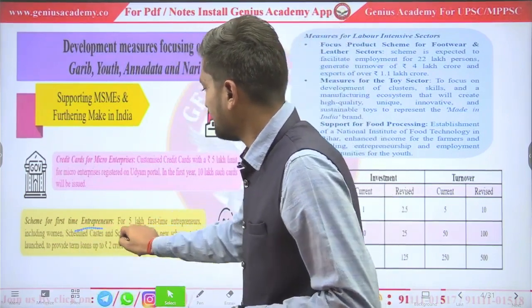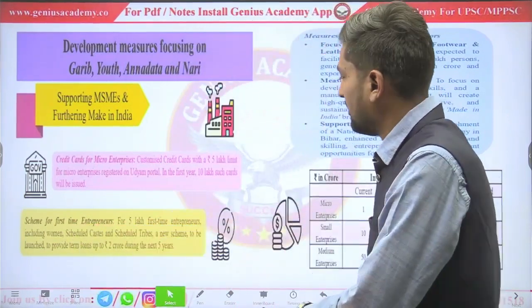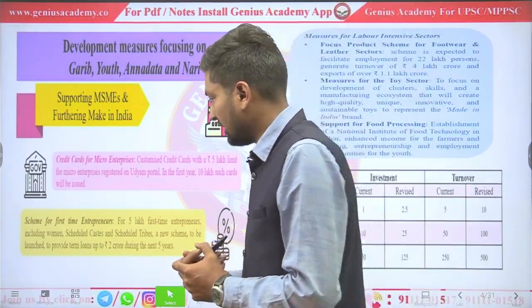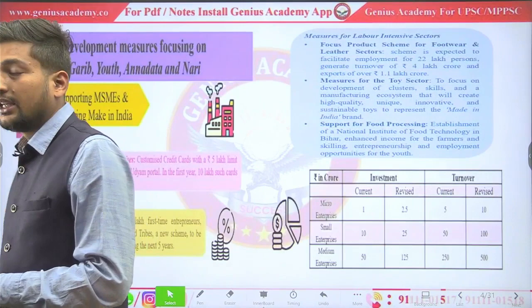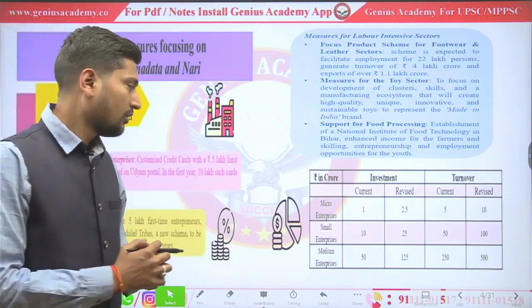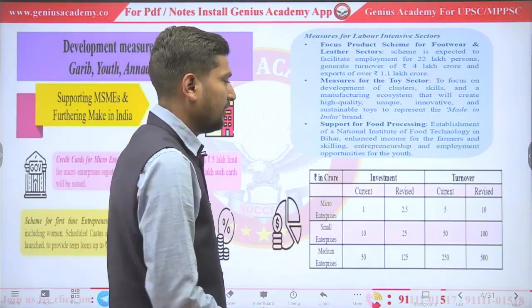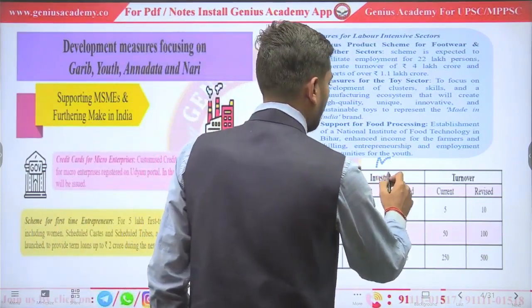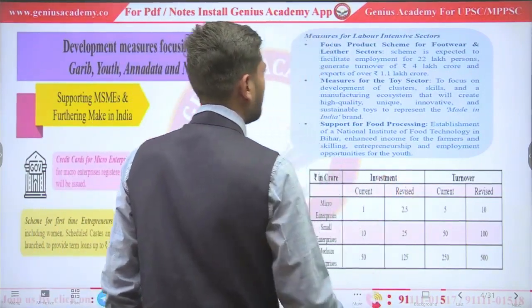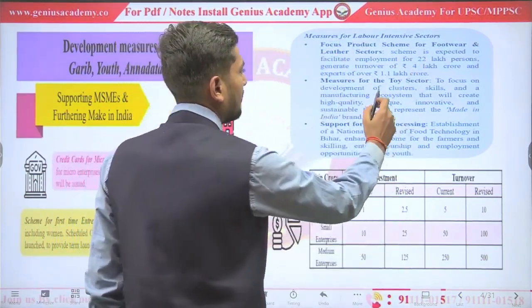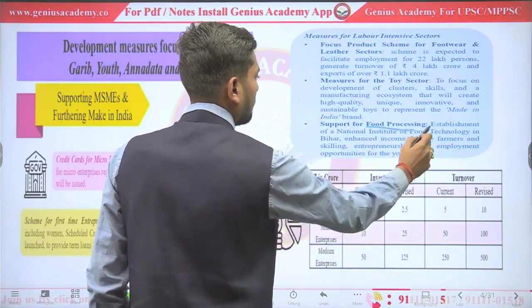A scheme for first-time entrepreneurs. The first 5 lakh entrepreneurs will get money in terms of loans, and the government will provide 2 crore in the next 5 years. Already we saw that the government redefined the definition of MSMEs. The government also took measures for labor intensive sectors, the toy sector and food processing units.